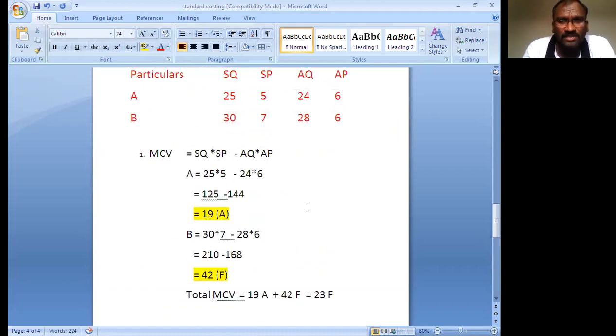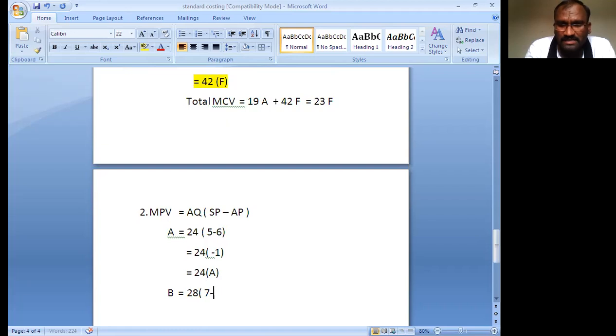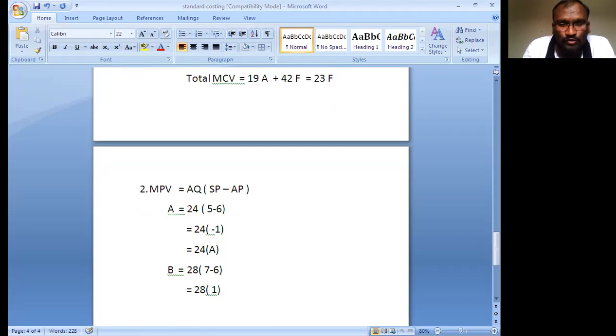How much is the standard price? 7. 7 minus 6, you substitute. 28 bracket open, 7 minus 6 means 1. 1 is the positive value. So now you are getting 28 into 1, 28. That is the positive value. Positive means you mention the F value.